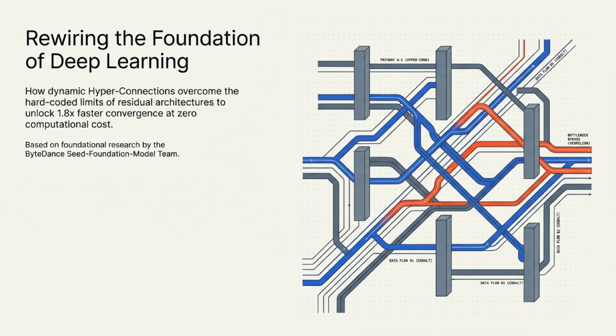Welcome, everyone. Today, we're diving into a major breakthrough that is literally rewiring the foundation of deep learning. Based on foundational research by the ByteDance Seed Foundation Model Team, we're going to explore how dynamic hyperconnections overcome the hard-coded limits of traditional residual architectures. The result? Unlocking 1.8 times faster convergence at zero computational cost.